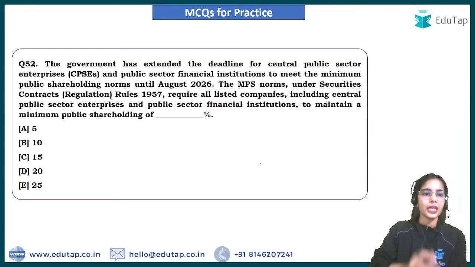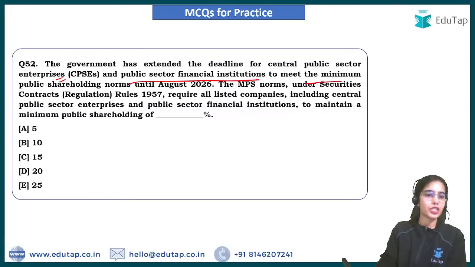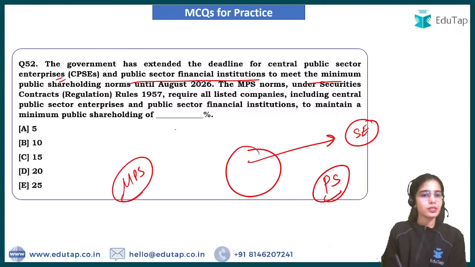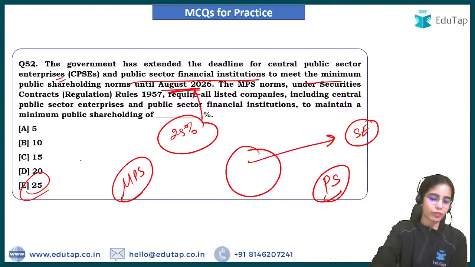Okay. Now next, the government has extended the deadline for central public sector enterprises and public sector financial institutions to meet the minimum public shareholding norms. So a company that is listed on stock exchanges should have some minimum public shareholding, that is 25%. This has to be achieved by August 2026 as per the government norms. So 25%.